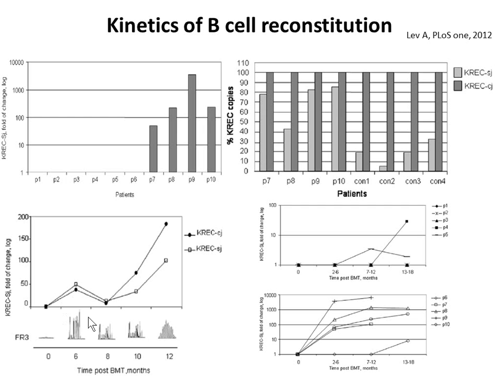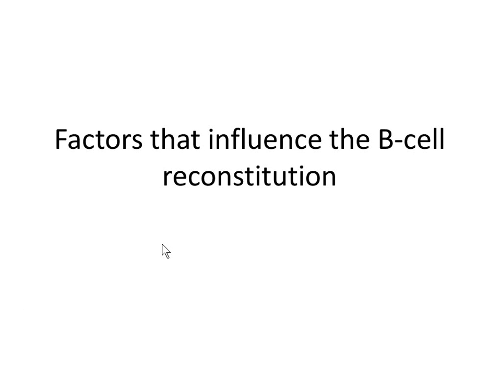And here also, they show, by doing a spectratyping focused on one patient, patient 7 actually, that even if they can find crack in these patients at 6 months post-BMT, the spectratyping is oligoclonal, and it takes much more time for it to become polyclonal. And at the same time, there is a proliferation of the coding joint, meaning that there is a proliferation of the B cells. So it's a nice study that shows that the B cell reconstitution begins earlier than we thought, and maybe it's also a factor of prognosis.